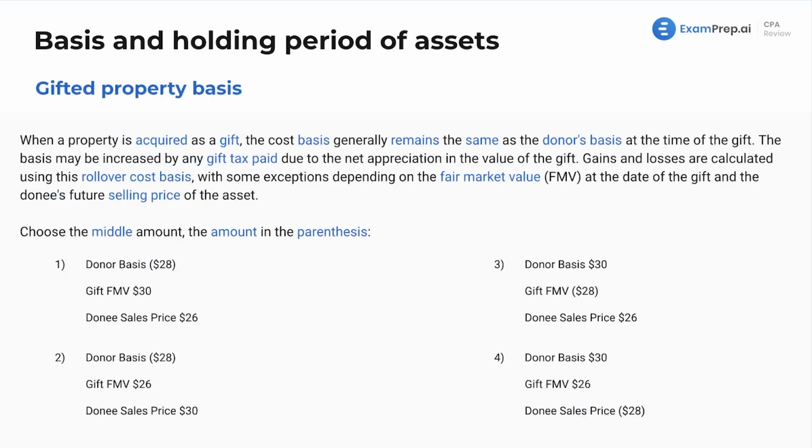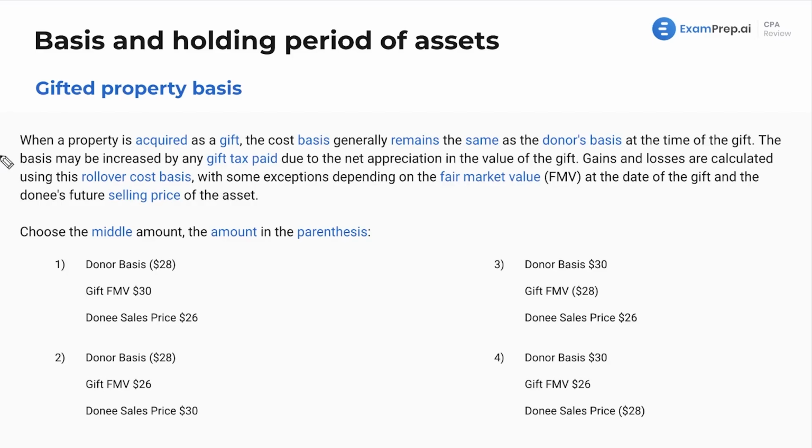We're going to dive into gifted property, but we also have a whole lesson on gift tax, so just keep that in mind. This does have grounds within the lesson on basis and the holding period of assets, but again, it is much more heavily explored within gift tax. So if this is not something you totally grasp here, you're not meant to totally grasp it here.